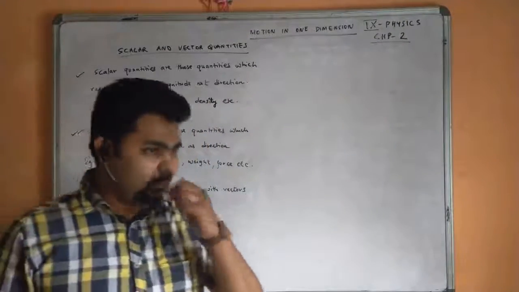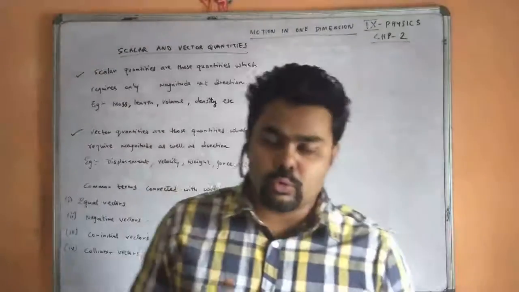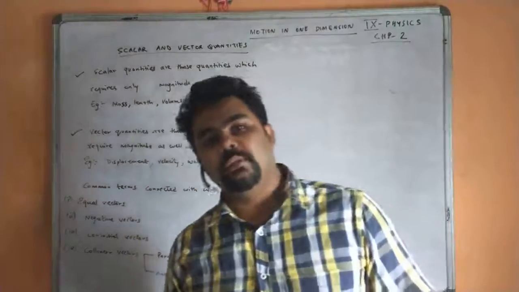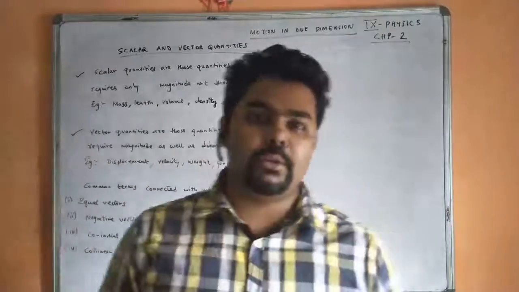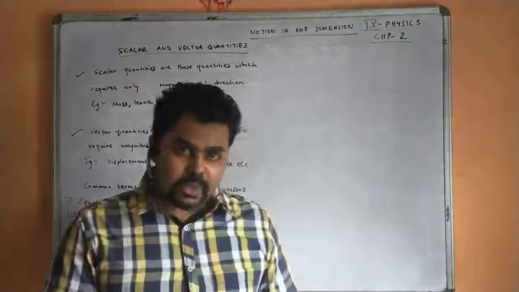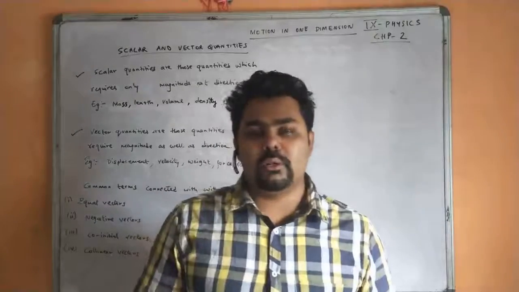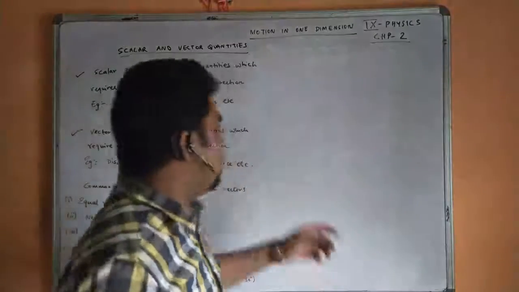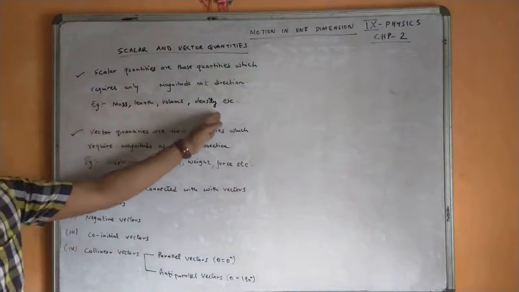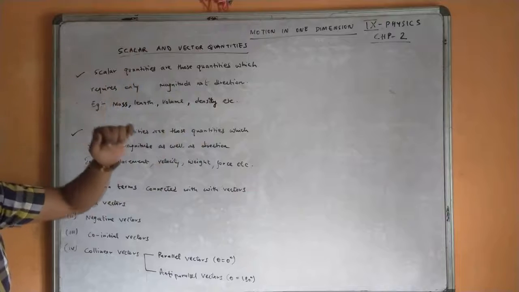So there are some quantities: scalar quantities and vector quantities. Those quantities which depend only on magnitude are considered scalar quantities, and vector quantities are those which depend upon magnitude as well as direction. Mass, length, volume and density come under scalar quantities.